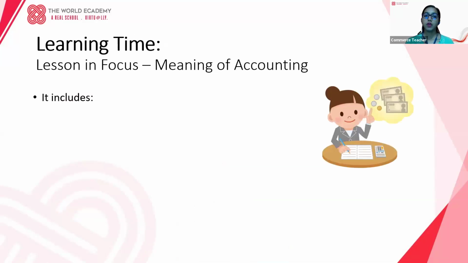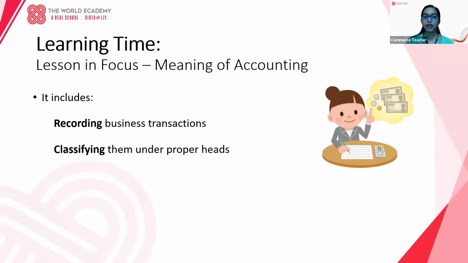Next, let us learn the basic meaning of accounting. Accounting includes recording of business transactions, where every day's transactions will be recorded in a systematic manner, and then they are going to classify them into proper heads. Proper heads in the sense that all sales come under one head, all purchases, all assets, everything will be classified in the proper heads.